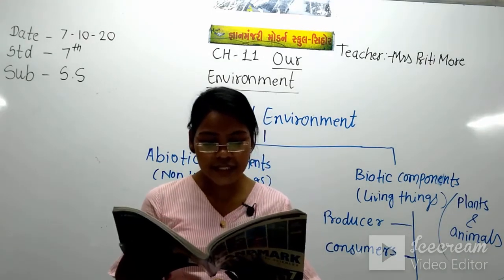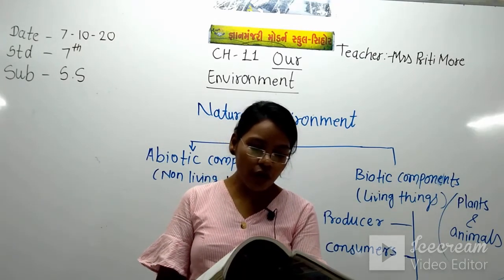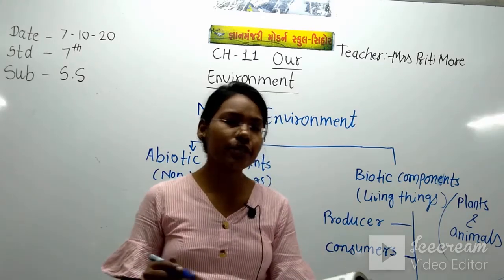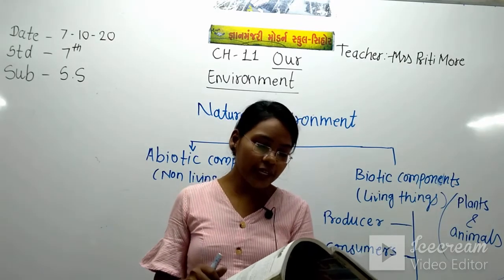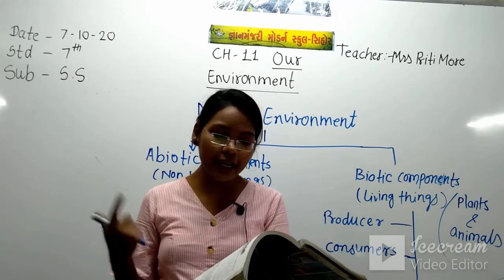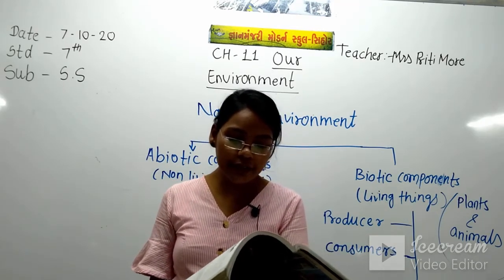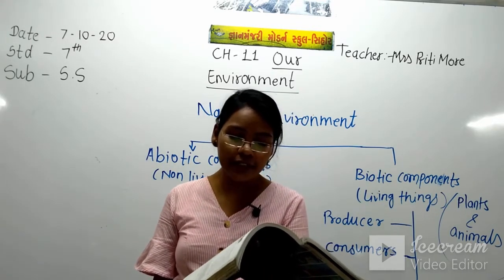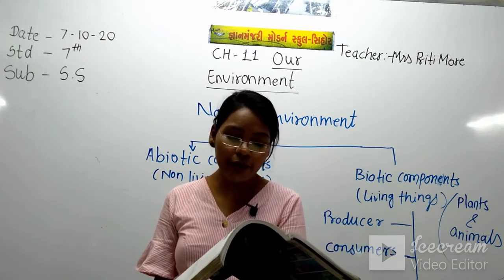So this includes all forms of life, living plants and animals. What comes in the biotic components? Plants and animals. Living beings are generally found up to a height of 6 km in the atmosphere and up to the depth of 7 km in the ocean. This narrow belt of about 13 km in which all forms of life exist is called the biosphere.